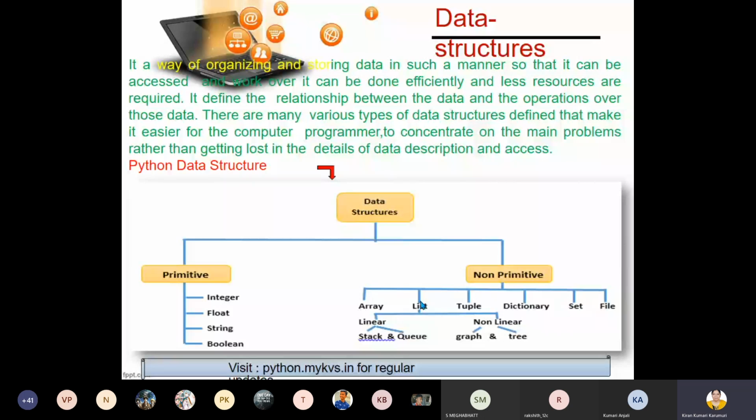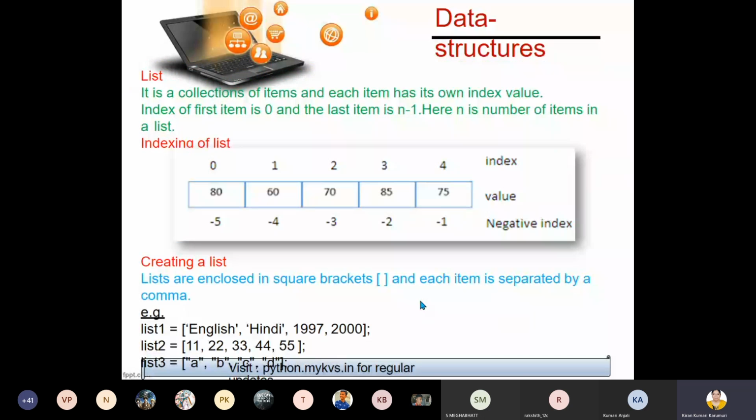Got it, children? As per our syllabus, we will just be touching on what was covered in the 11th standard, and we will go on to implement a list. So what is a list? It is a collection of items, and each item has its index value. In Python, we have forward index and backward index. The forward index starts from 0, so the first index is 0. Positive index goes forward. The next index is 1, then 2, 3, 4.